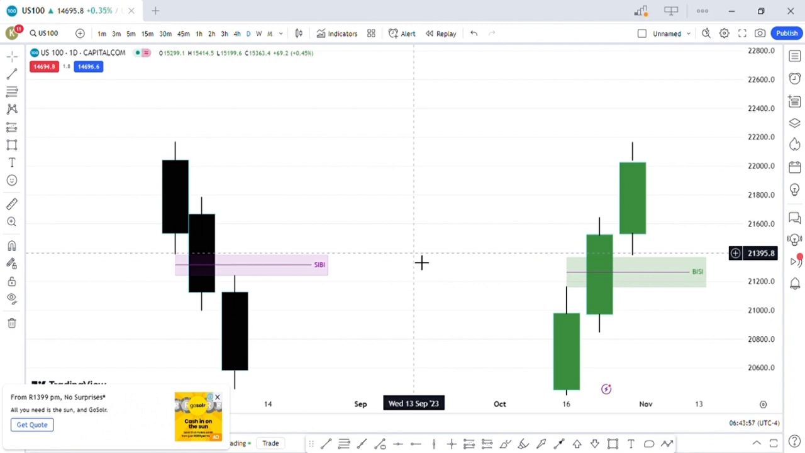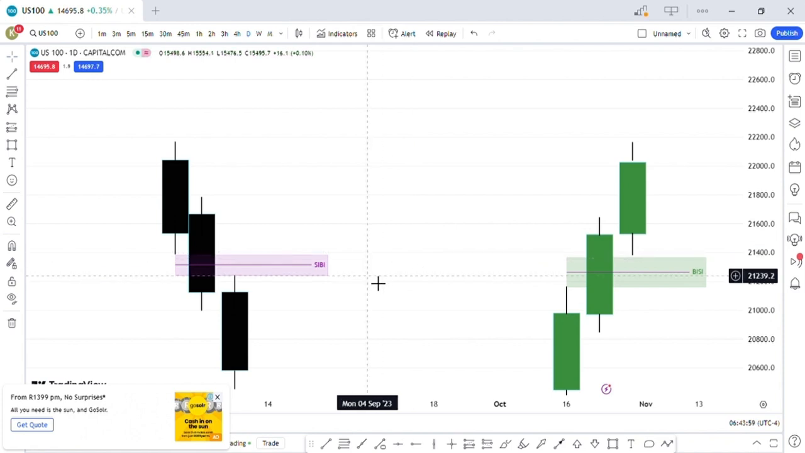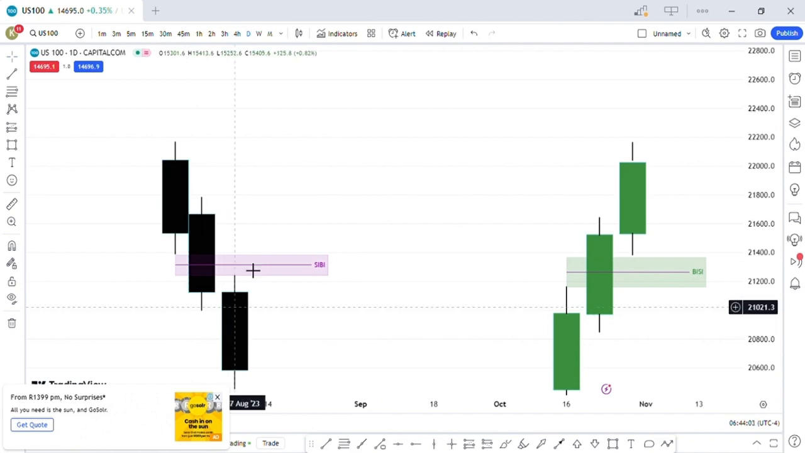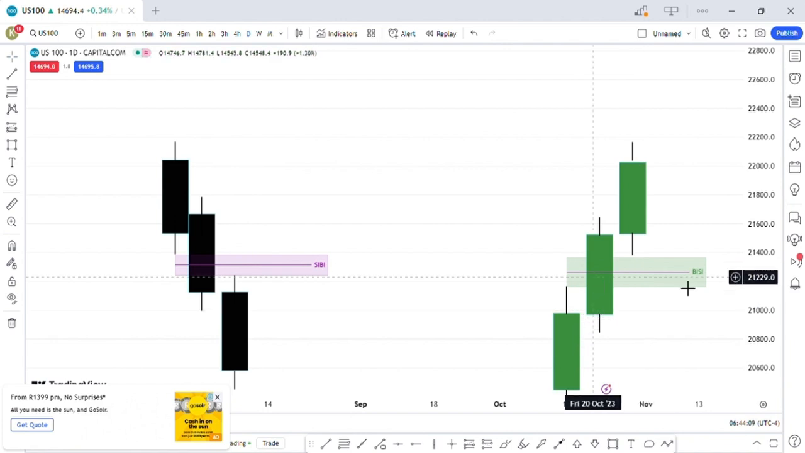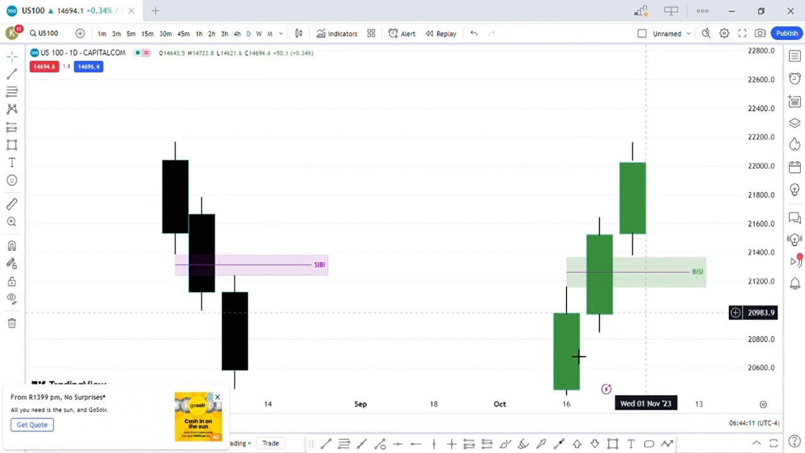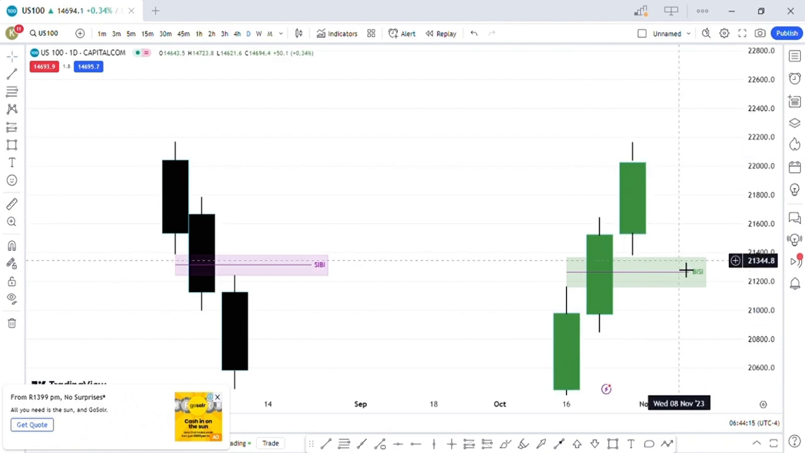A SIBI simply means sell side imbalance, buy side inefficiency. What this means is that sell side was offered but buy side was not offered here. Similarly, the BISI is buy side imbalance and sell side inefficiency. What this means is buy side was offered but sell side was not offered, right?